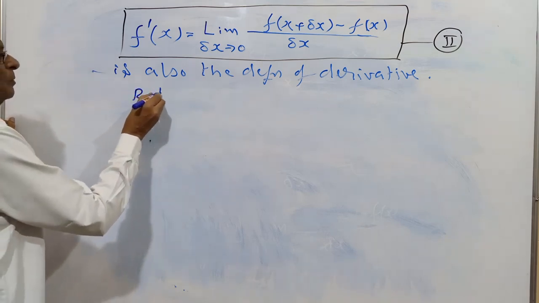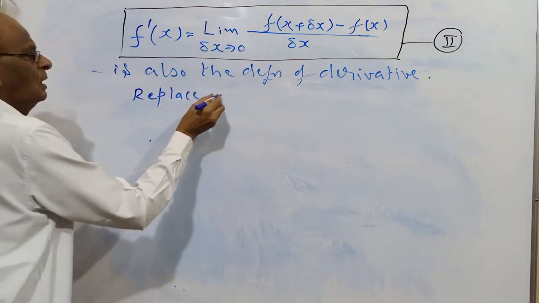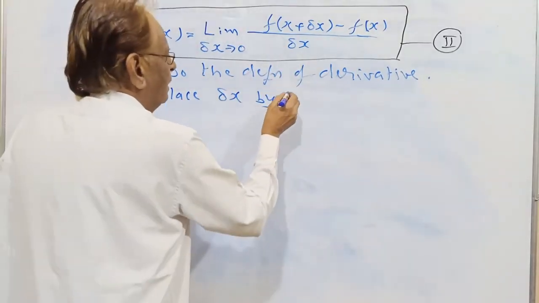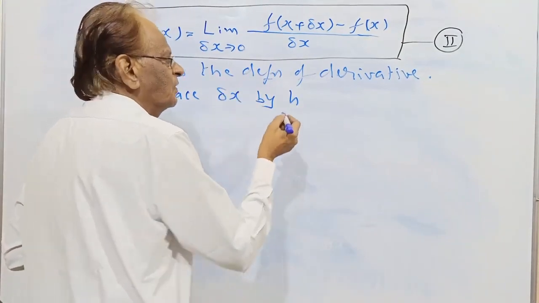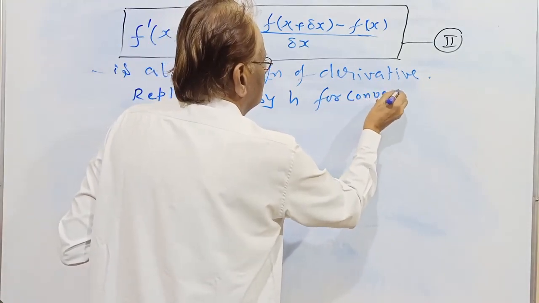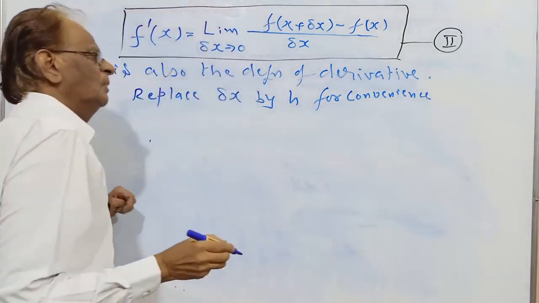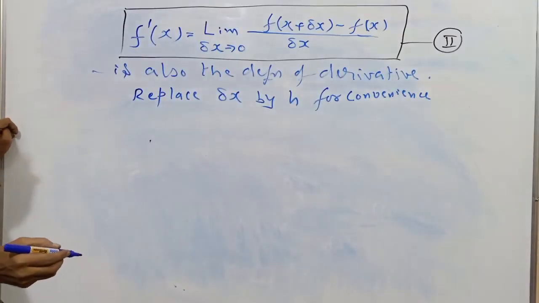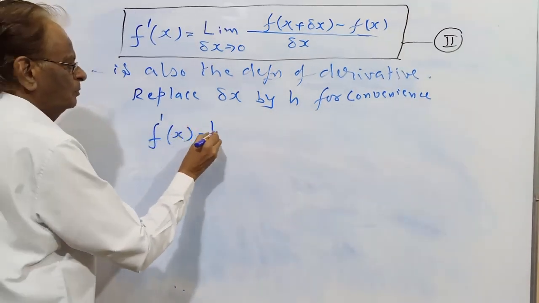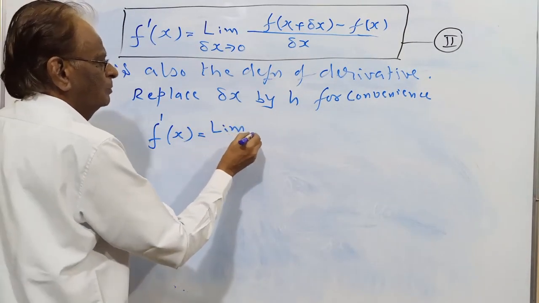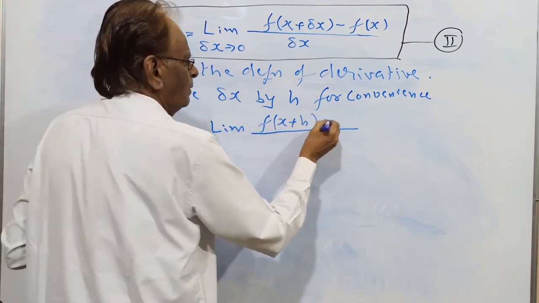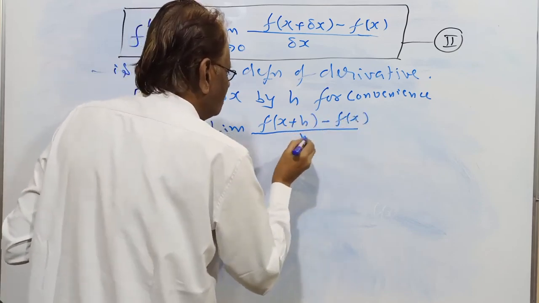Replace delta x by h for convenience. For convenience, you change delta x to h.